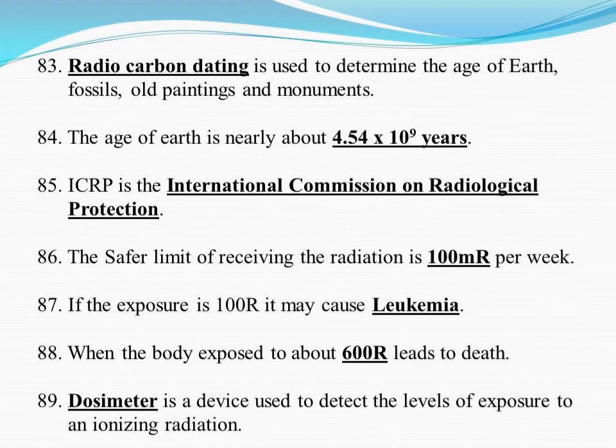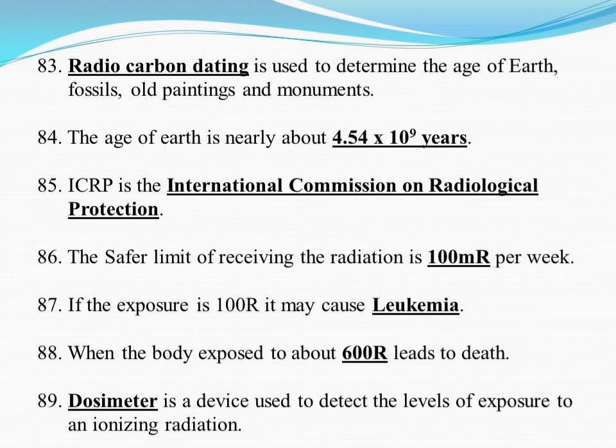ICRP. ICRP is the International Commission on Radiological Protection. ICRP recommended that the safer limit of receiving radiation is 100 milliroentgen per week. If the radiation exposure is 100 roentgen, it may cause leukemia, that is blood cancer. When the body is exposed to about 600 roentgen, it leads to death.